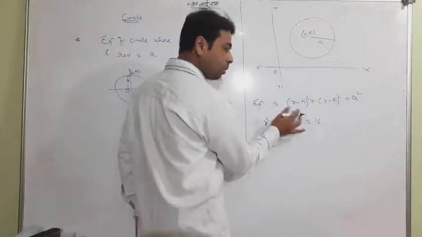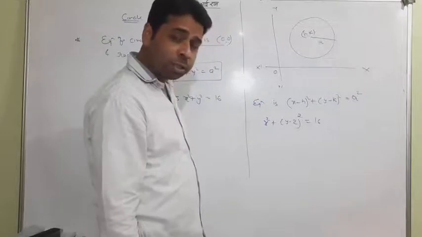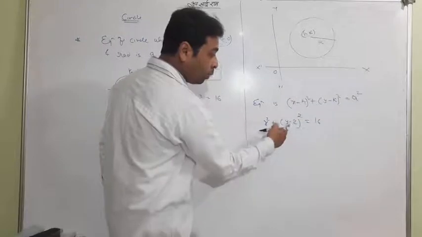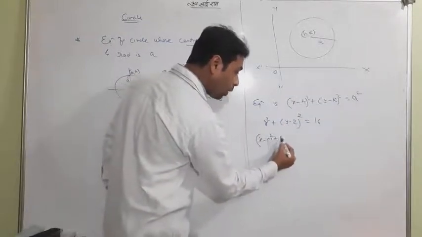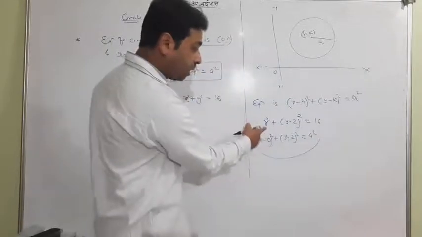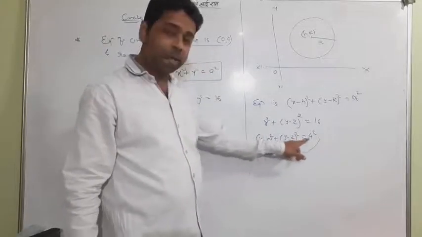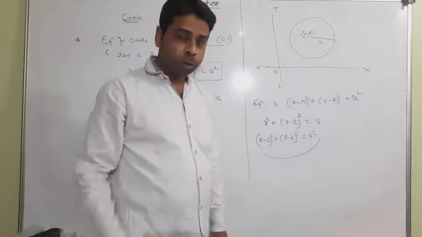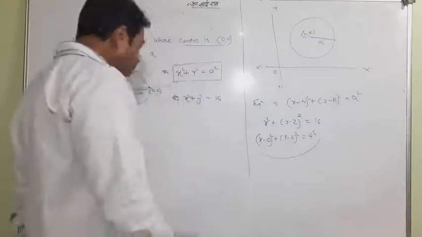Suppose you have a circle like that, what do you think about this? x square plus (y minus 2) whole square equal to 16. Then one should understand it is none else but the same as this one. (x minus 0) whole square plus (y minus 2) whole square equals 4 square. Can you see that this can be written x minus 0? So that is x minus h, y minus k, and this is the radius. So this is center (0, 2) and radius is 4. Now you have to draw it. So okay, now keep remember these two concepts.